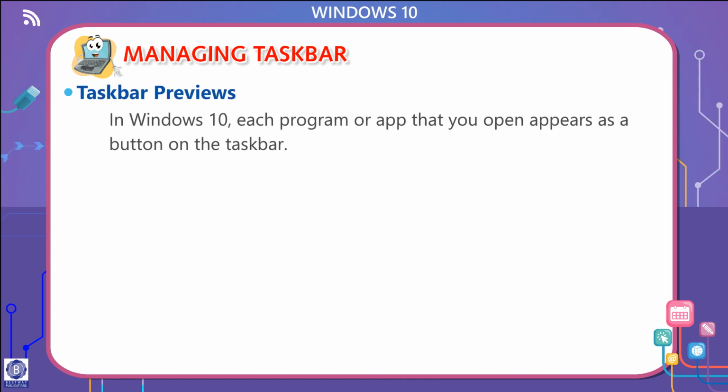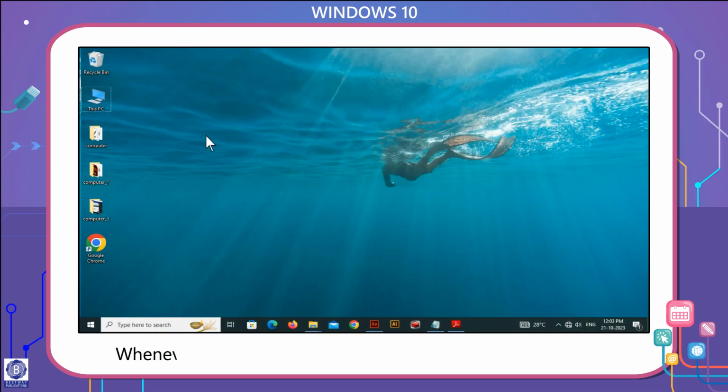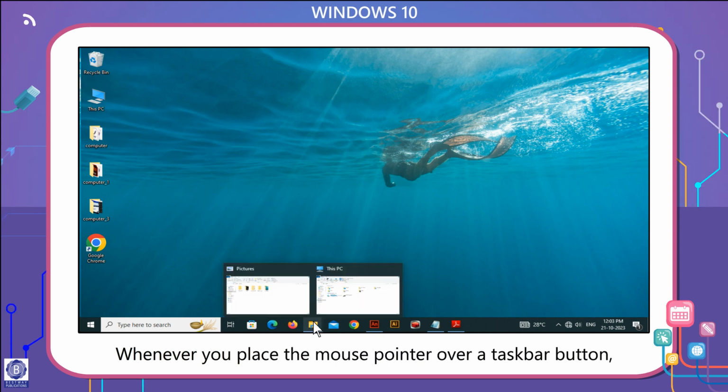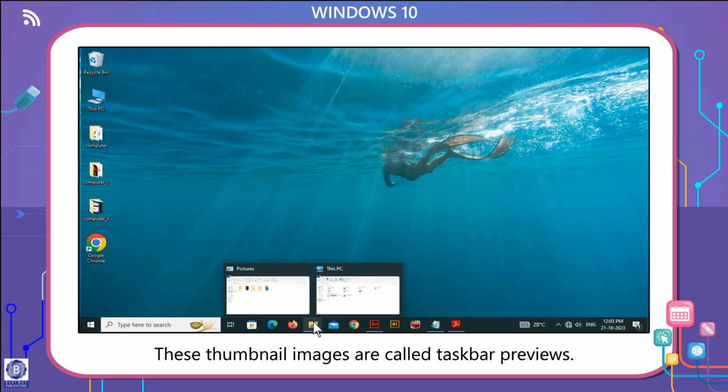Taskbar previews. In Windows 10, each program or app that you open appears as a button on the taskbar. Whenever you place the mouse pointer over a taskbar button, you can see a small preview or thumbnail image of the open windows associated with that button. These thumbnail images are called taskbar previews.